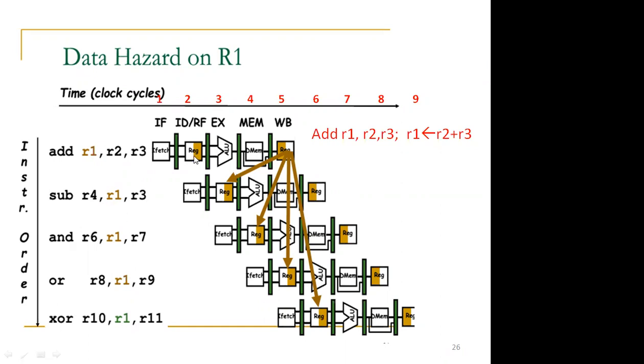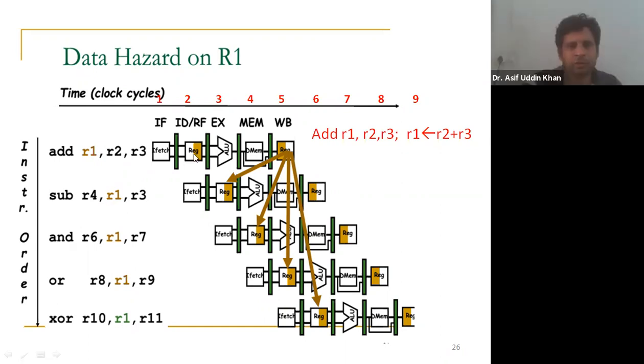R2, R3. Yes, R2 and R3 registers will be read here. After decoding this instruction, we found that the add operation will be done, and the register operand is read here. Then in this stage, the ALU operation will be done, so R2 plus R3 will be done here. After doing this R2 plus R3, the result will be given to this register.